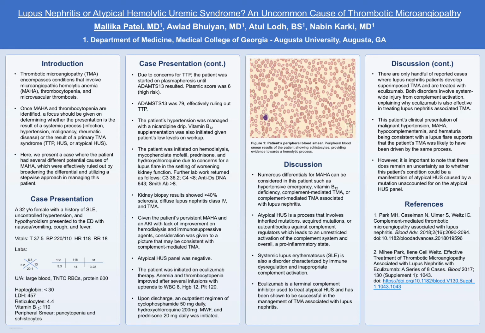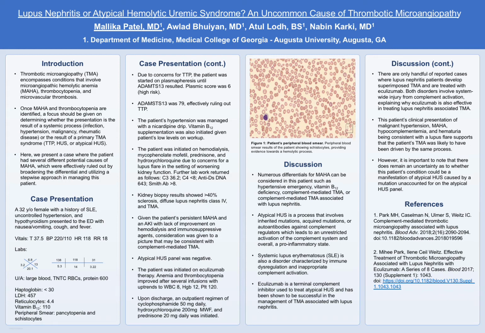Given the hemolytic process, a peripheral smear was obtained showing pancytopenia and schistocytes. Figure 1 shows the patient's peripheral smear showing schistocytes consistent with a hemolytic process. Due to concerns for TTP, the patient was started on plasmapheresis until an ADAMTS13 level resulted. The PLASMIC score was calculated to be 6, placing the patient in a high-risk category for having TTP. ADAMTS13 level was 79, which ruled out TTP from our differential.